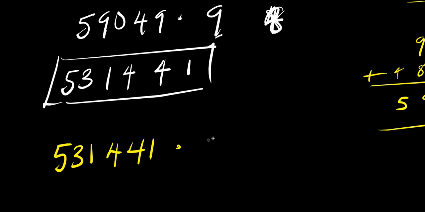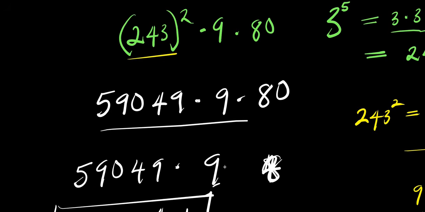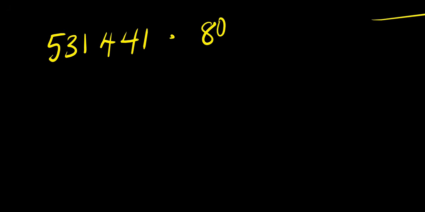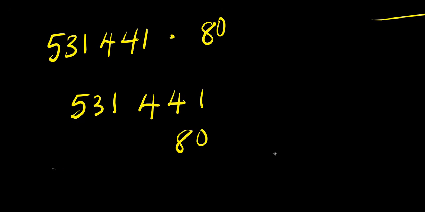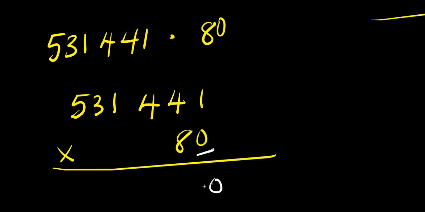That means we are going to multiply 531441 by 80, right? The 80 here. So let's do that. 531441 times 80. We start by multiplying through 0 using 0. 0 times 1, 0 times 4, 0 times 4 again, 0 times 1, 0 times 3, 0 times 5.